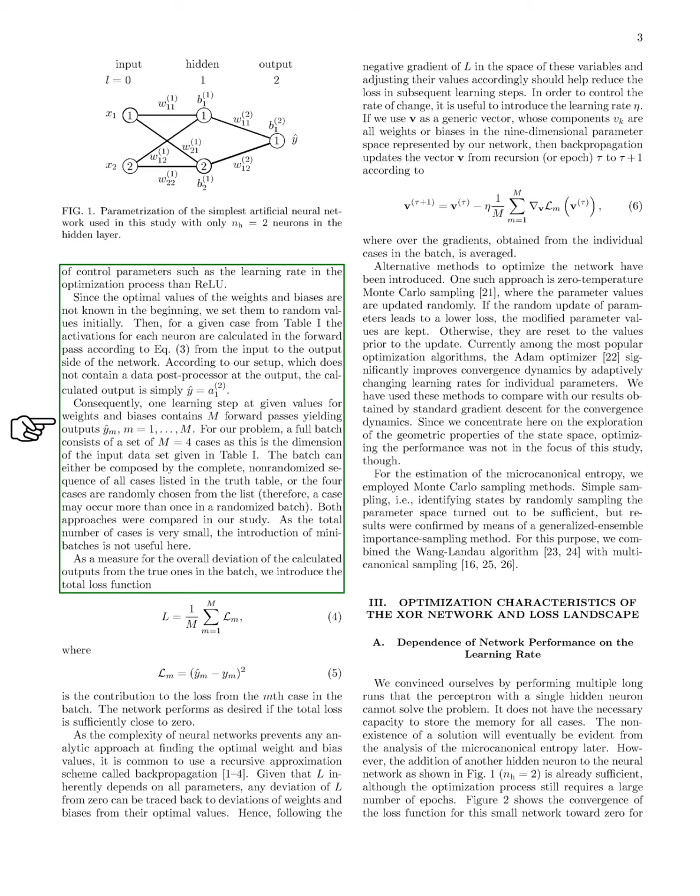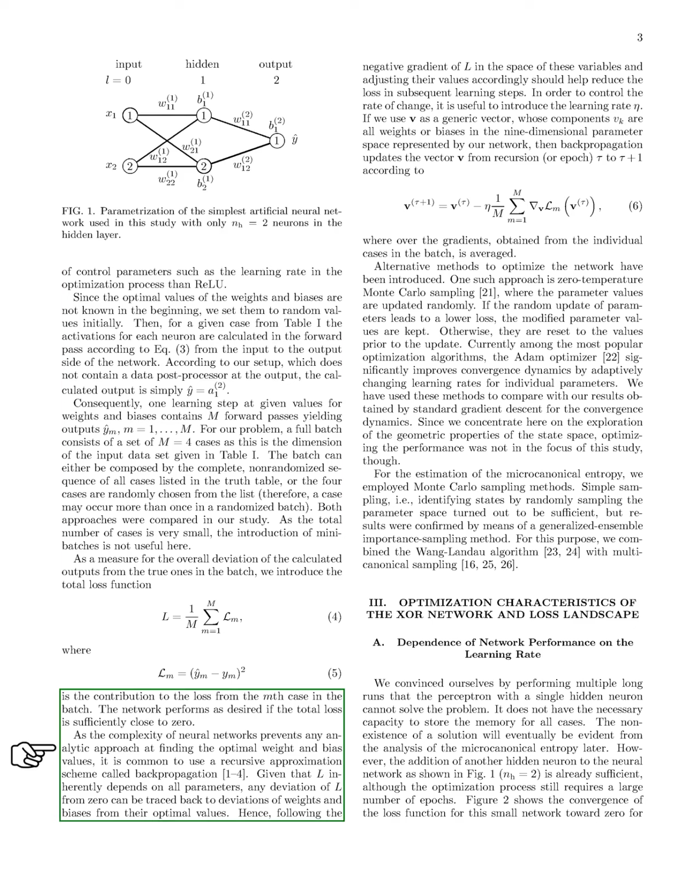We can either use the complete sequence of cases or randomly select them for our batch, though mini batches are not necessary due to the small number of cases. To measure how well our network performs, we define a total loss function that quantifies the deviation of calculated outputs from the true ones. The network is considered effective if this total loss is close to 0.